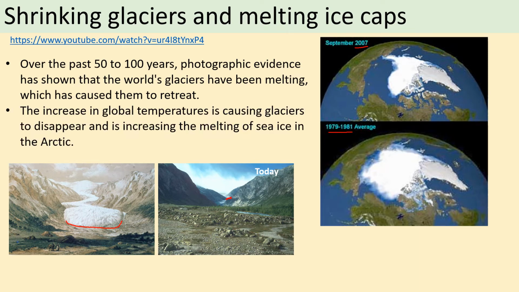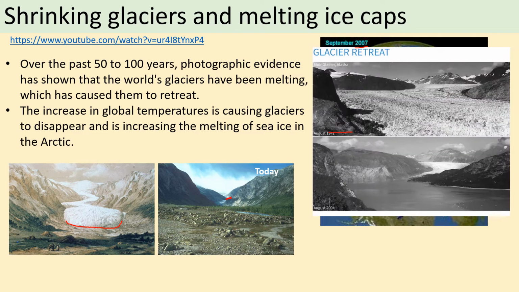So this shows us that there must have been an increase in global temperatures which is causing these glaciers to disappear and increasing the melting of sea ice in the Arctic. So both of these two things are happening. There's just another image for you there. So this is a photograph. Oh, I've covered it up there, sorry. That says August 1941 and August 2004.